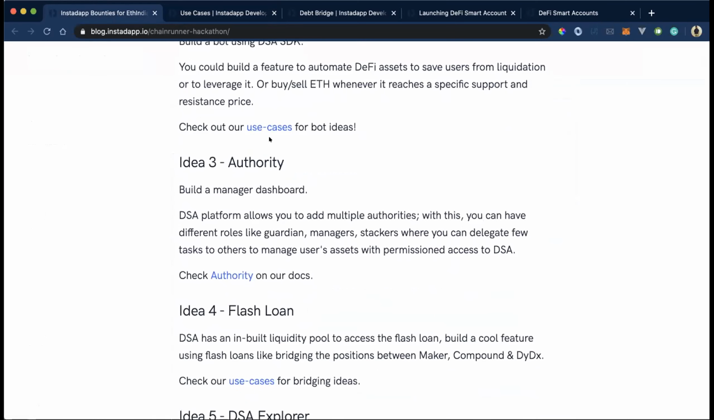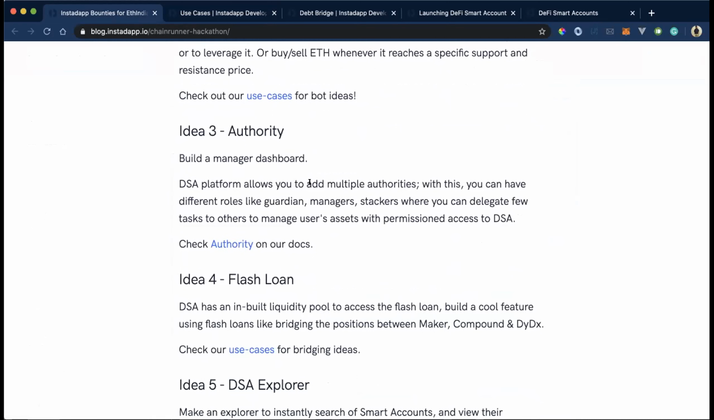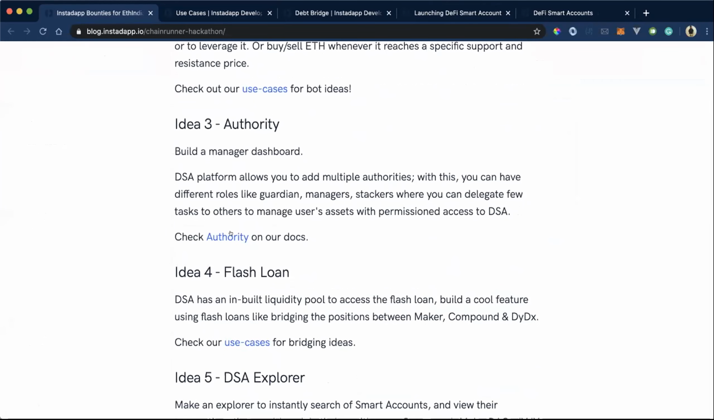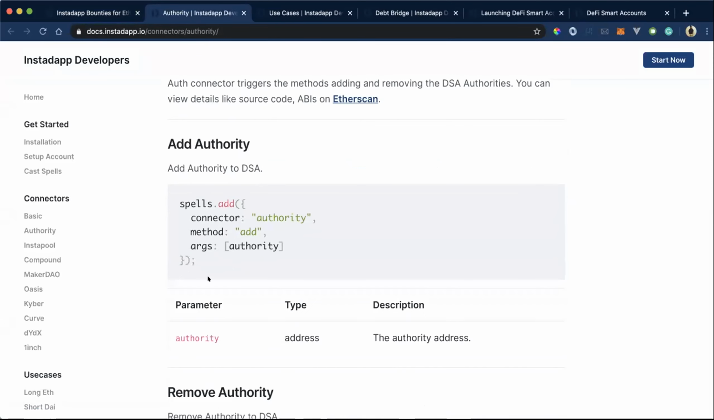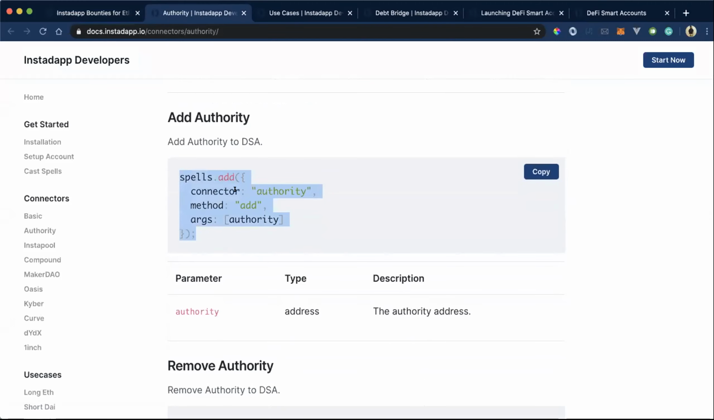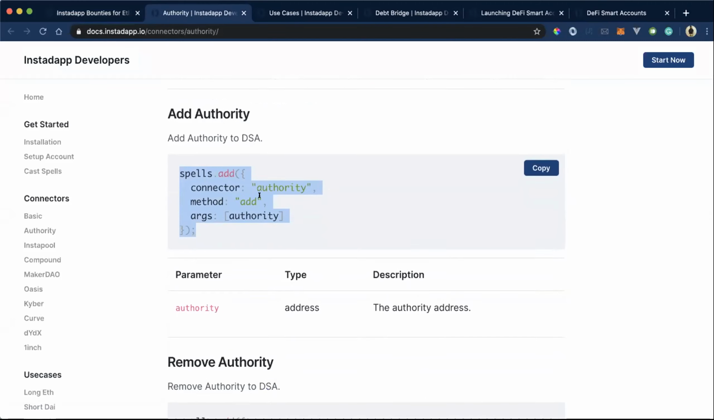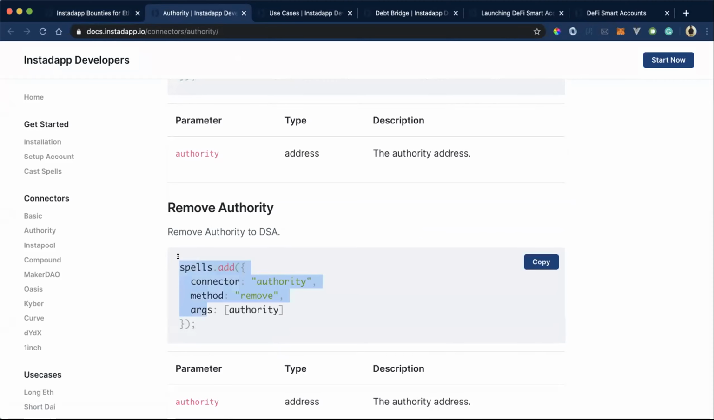And then next comes the authority. We are expecting you to build a manager dashboard to manage all the authorities of the DSA. You can check out the authorities connector over here. Using just this code snippet, you can add an owner or remove an owner of the DSA.